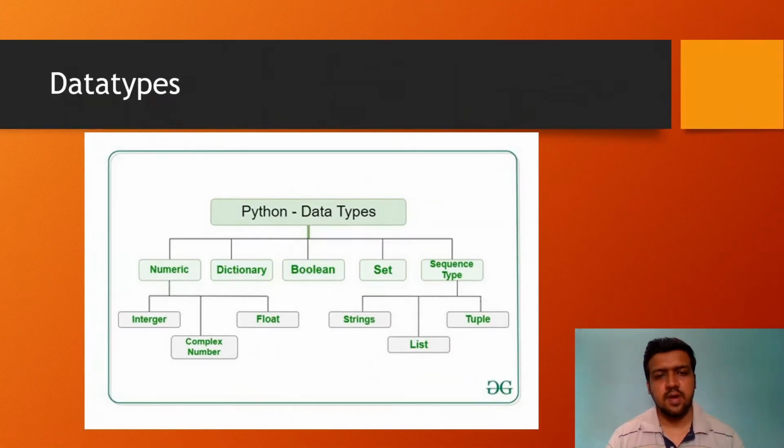Python provides us five major data types: numeric, dictionary, boolean, set, and sequence. Today we'll mainly talk about numeric, boolean, and strings. The other data types we'll talk about later in separate videos, because it's a big topic to be discussed together. So we'll start off with numeric.